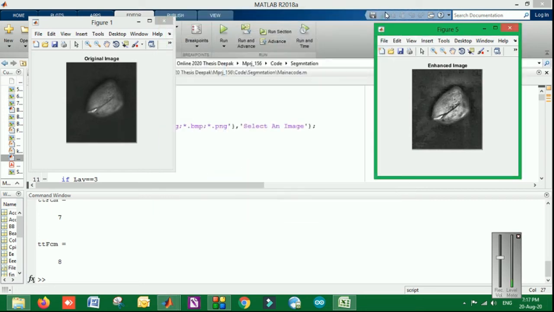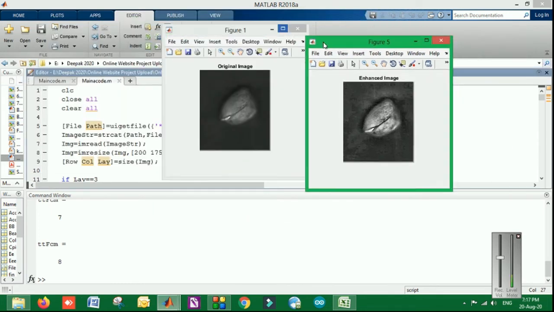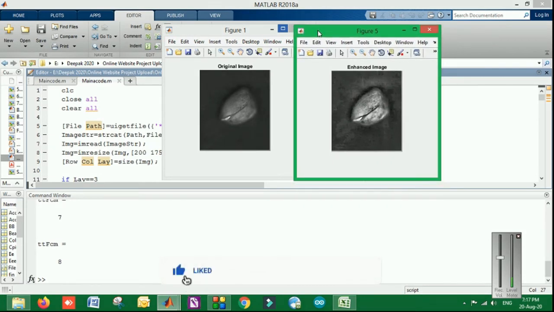The Quora filter is implemented at the initial stage so that pre-processing of the image can be done. The noise can be removed before the segmentation so that the edges can be refined. The Quora filters are very effective at providing the refined image while preserving the edges, so the objects can easily be detected. As you can see, the original image was a bit dull, and when it is enhanced using the pre-processing model and the Quora filter, it is a bit brighter and can easily be detected, so that the proposed algorithm can segment that section from the image.